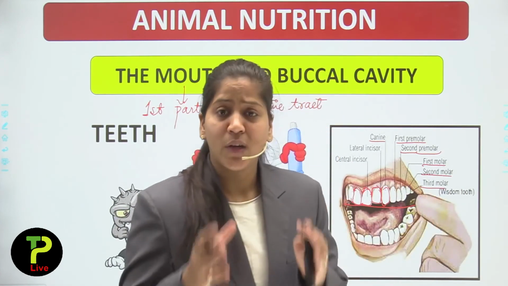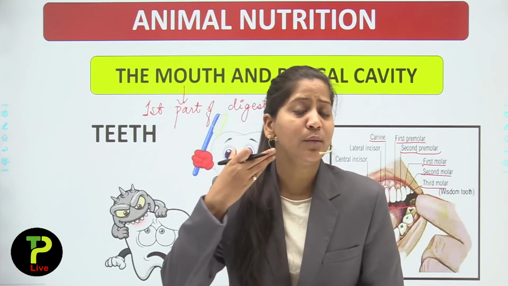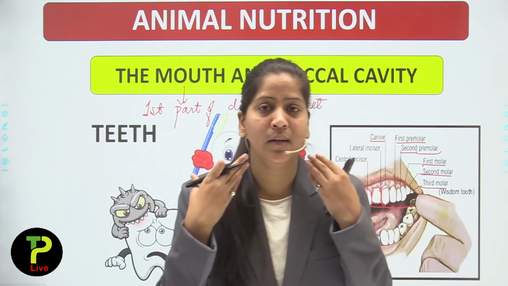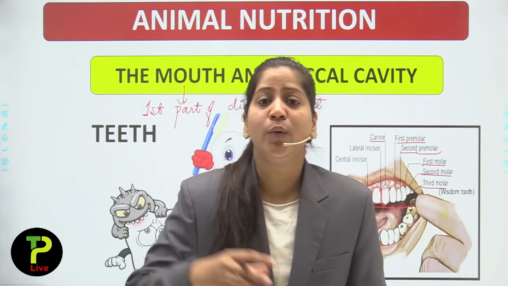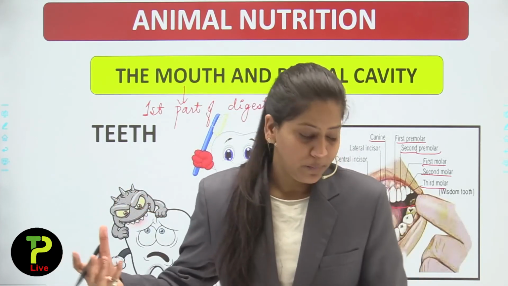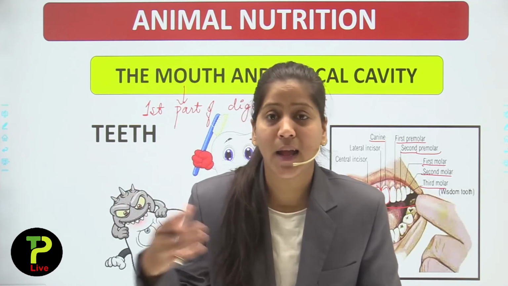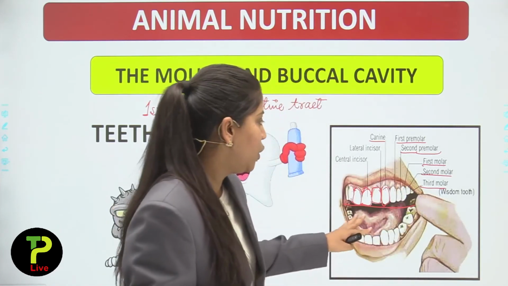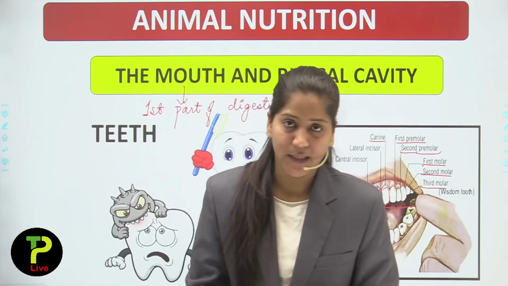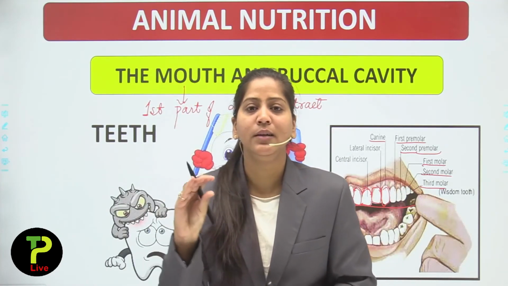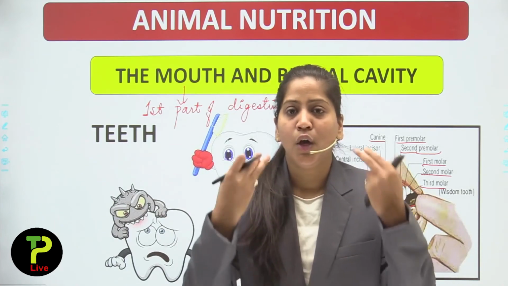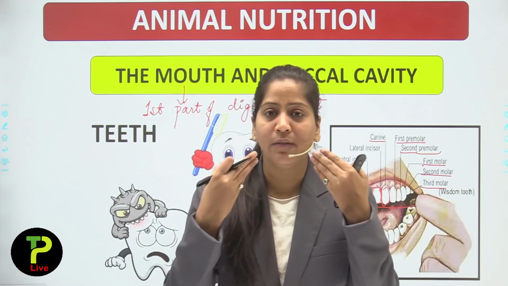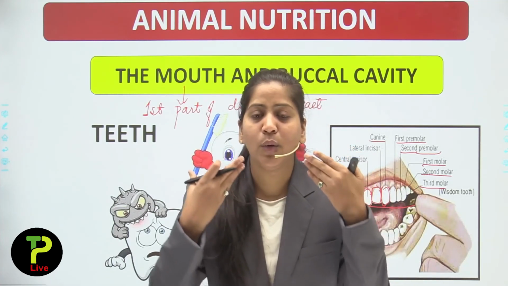And in children there is no wisdom tooth. Wisdom teeth are the last four teeth, which arise in adults only after some age. So you have only 28 teeth. Your front teeth are incisors. Your conical shaped teeth are known as canines. You then have premolars, and then you have molars.